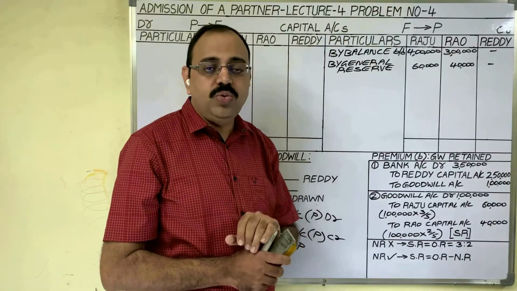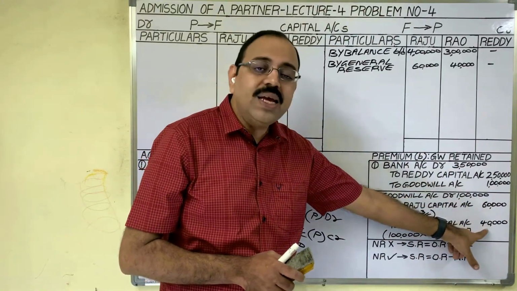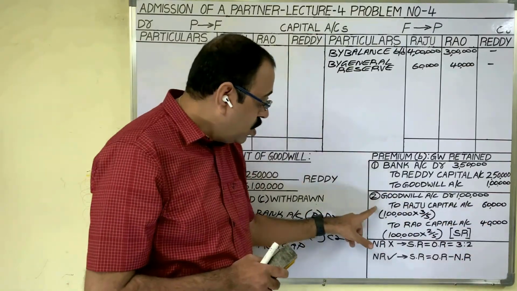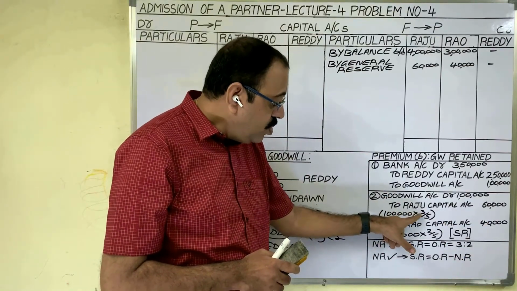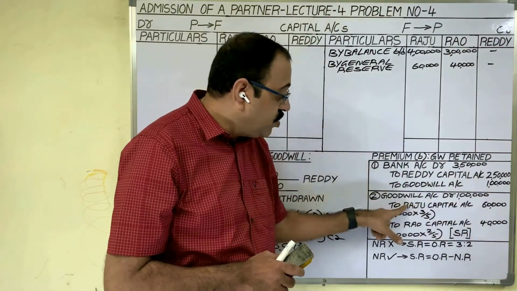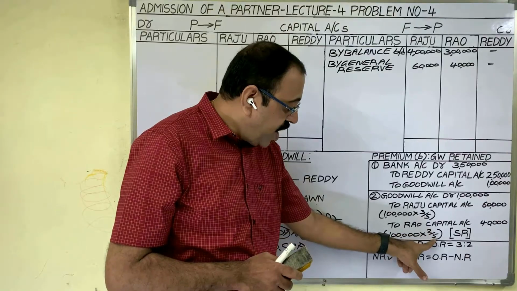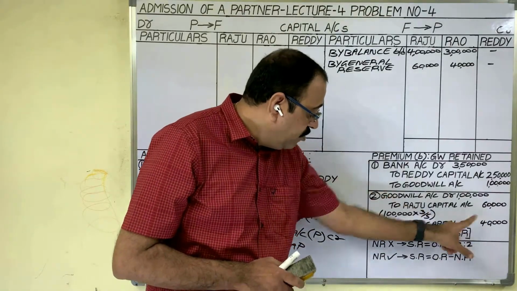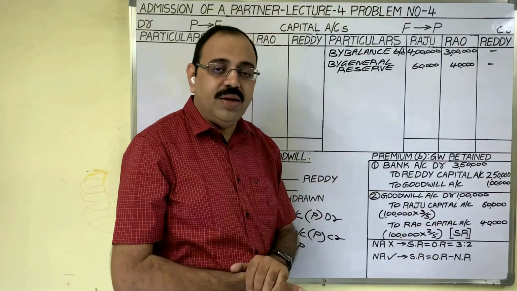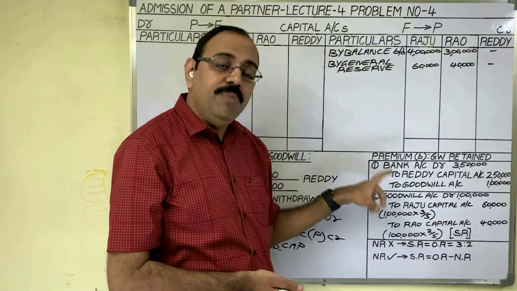In 3:2 ratio, this goodwill amount we should transfer to old partners' capital accounts. So, 1 lakh rupees into 3 by 5, 60,000 we should transfer to Raju's capital. 1 lakh rupees into 2 by 5, 40,000 we should transfer to Rao's capital. So this is the second entry under the premium method.